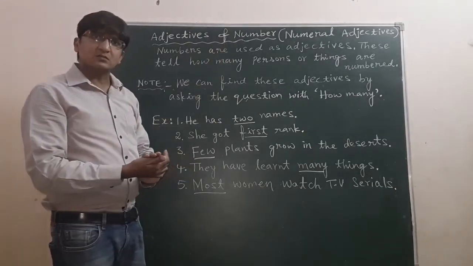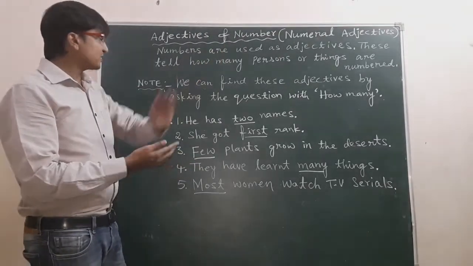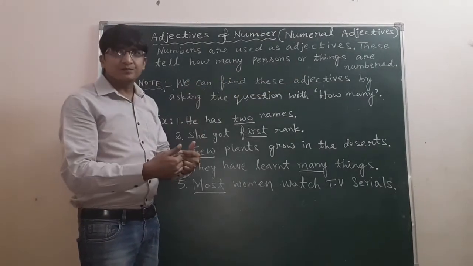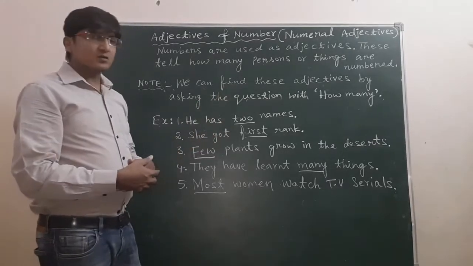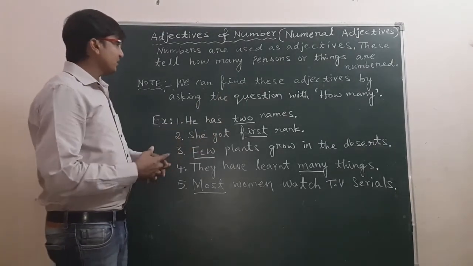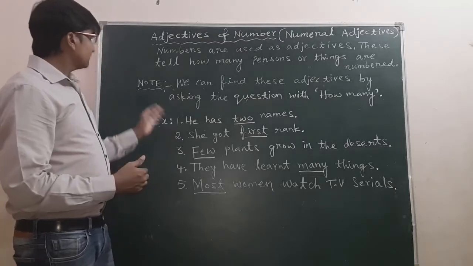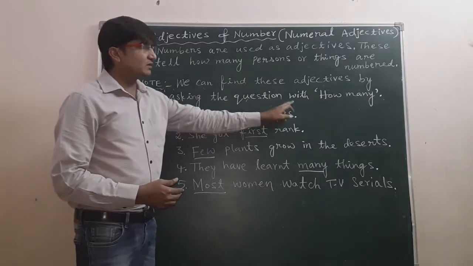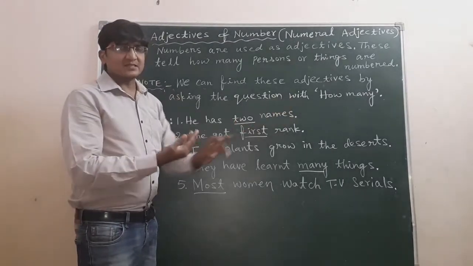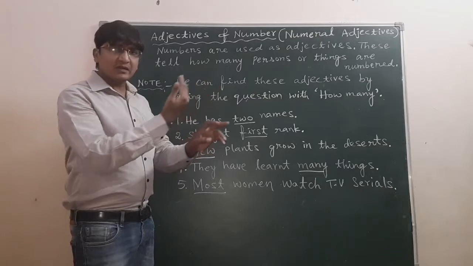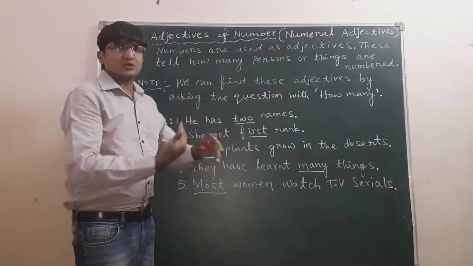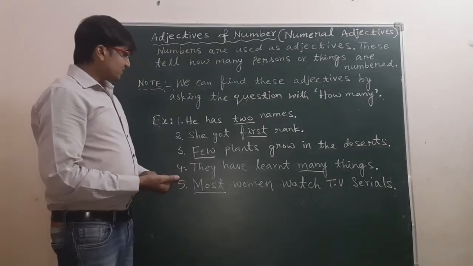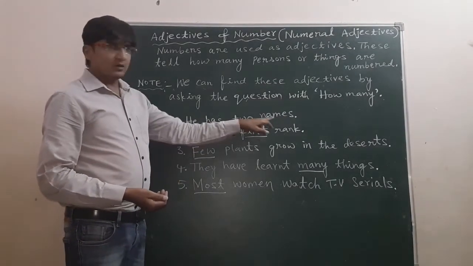These tell how many persons or things are numbered. So that's why they are called adjectives of number. Now look at the examples. And before that, there will be a note. We can find these adjectives by asking the question with how many, and we can get adjectives of number in the sentence. Now, examples.